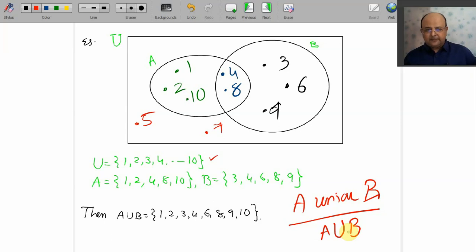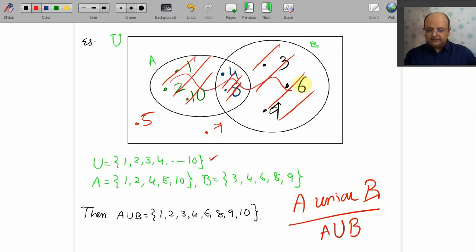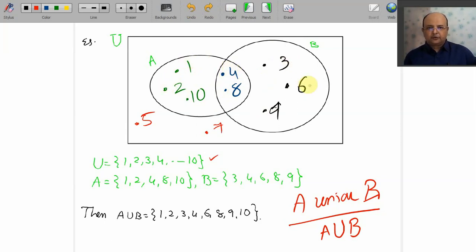Collection of elements which are either in A or in B or in both. Matlab, these are the elements of A union B. So what are the elements of A union B? 1, 2, 3, 4, 6, 8, 9 and 10. That is every element of U other than 5 and 7. These are all the elements you have to consider.